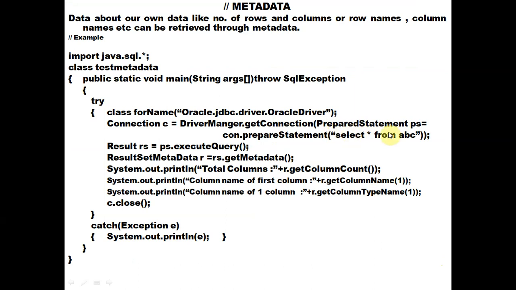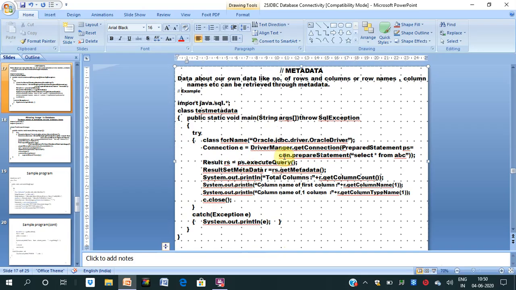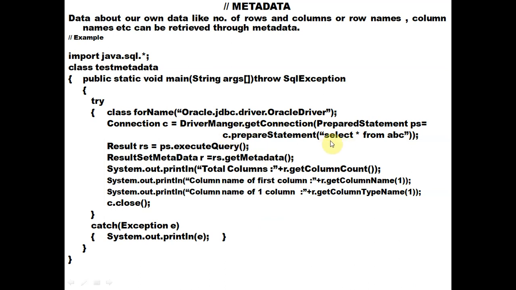The object of PreparedStatement is ps equals connection. Already we have mentioned Connection c, so we have to write c.prepareStatement. This is not con, this is c.prepareStatement. And then we mention select asterisk from table name. Suppose the name of the table is ABC, so select * from ABC.